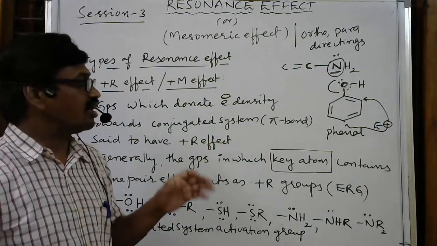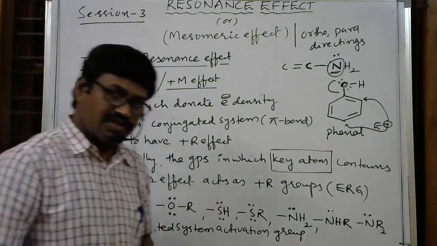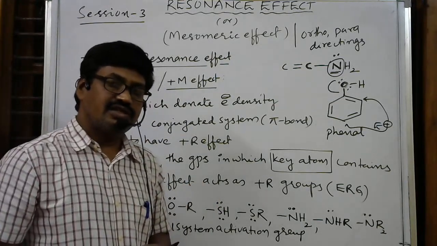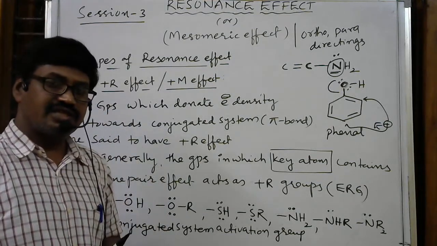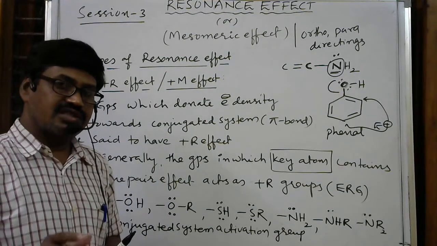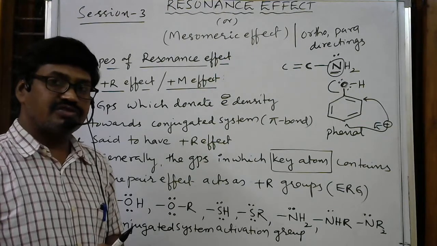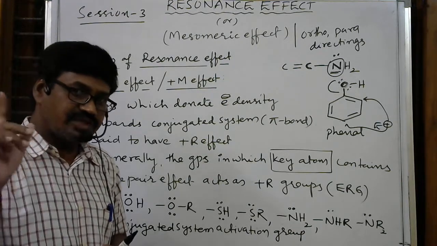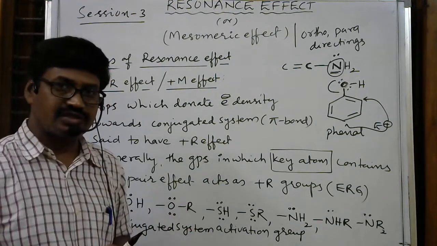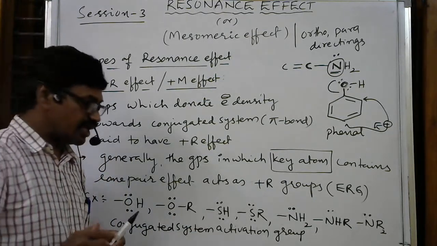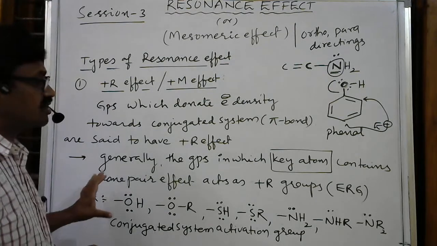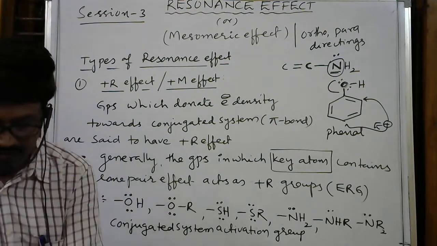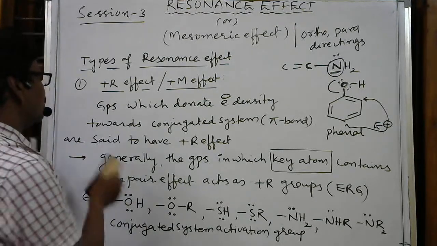Why is it an ortho and para directing group? We'll discuss this in this session only. And the same thing is there in the arenes chapter. In the arenes chapter in first year, lastly they have given the directing influence of different groups. That matter I will give in this session only. Just please observe up to here. So this is some information about plus R groups, and I'll give one example related to this.